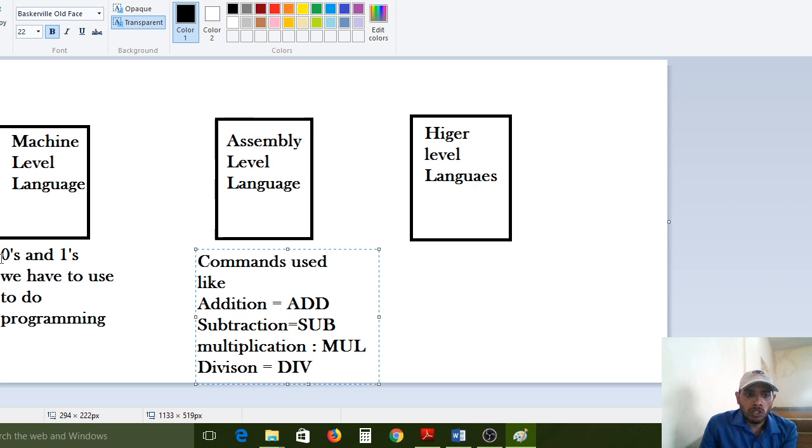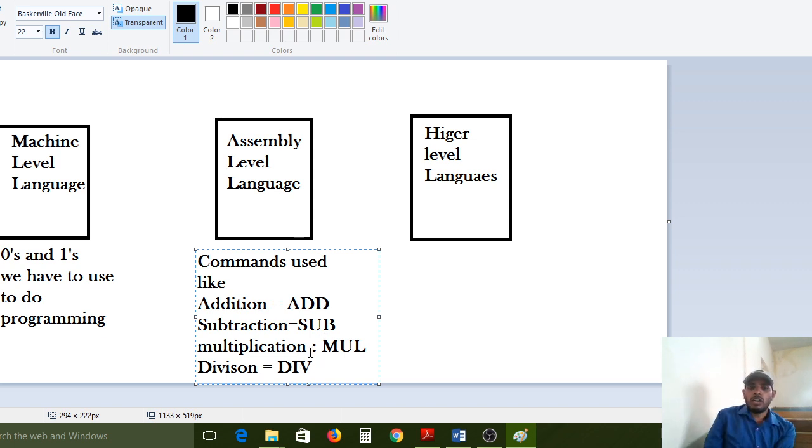By using zeros and ones, we are unable to understand anything here. If you want to pass any instruction in machine level language, compulsorily zeros and ones we have to use. It is a big burden. So to avoid all those things, assembly language was introduced. In assembly language, some mnemonic codes were introduced: for addition, subtraction, multiplication, division, a short form of three letters.